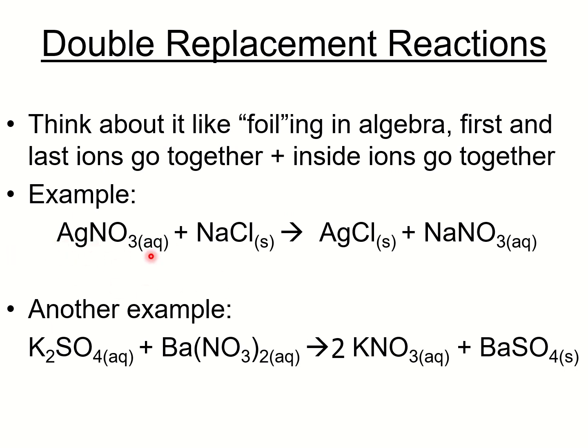So, silver nitrate plus sodium chloride yields silver chloride plus sodium nitrate. The partner of silver here is nitrate, but in the product, the partner of nitrate is sodium, and the partner of silver is chlorine.